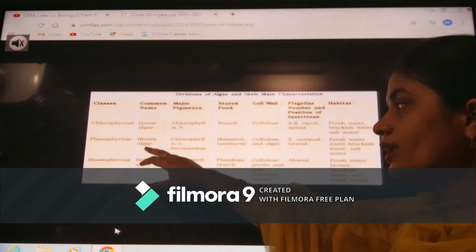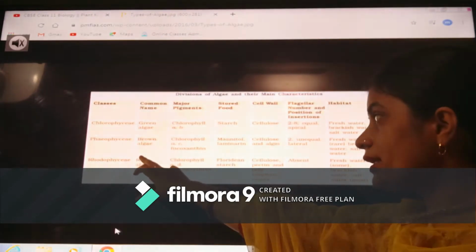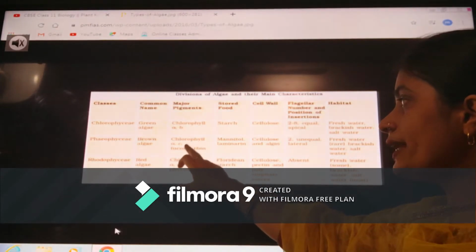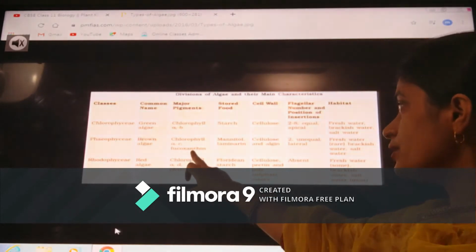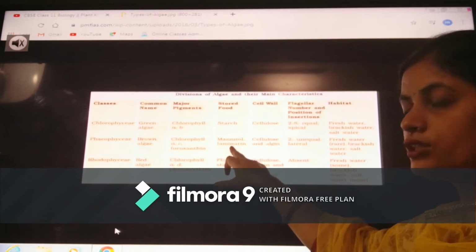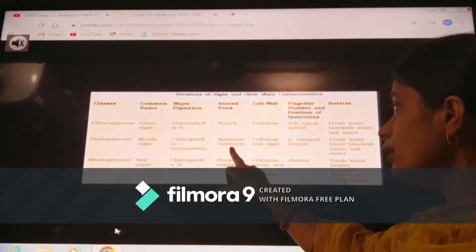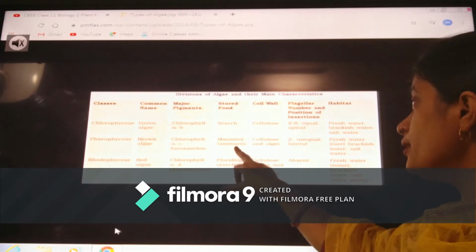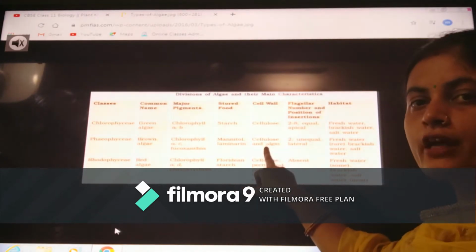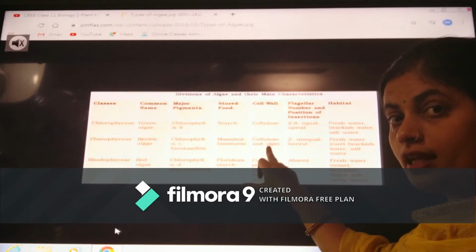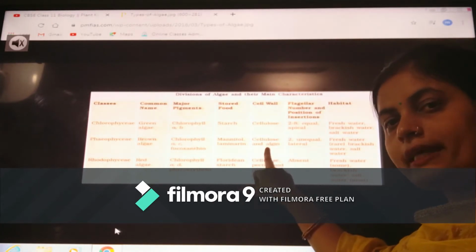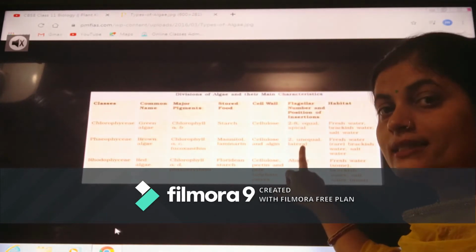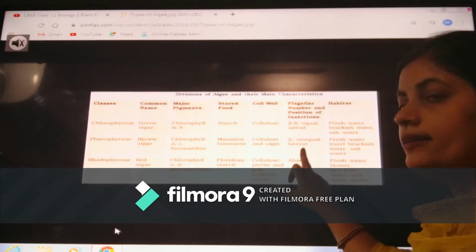See, members of Phaeophyceae, that is brown algae, commonly known as such. Which pigments are found in them? Chlorophyll A and C and fucoxanthin are found in them. Then you can see the stored food product is mannitol and laminarin starch. The cell wall is made up of cellulose and algin. Then the number of flagella is 2. These are unequal in size and lateral.